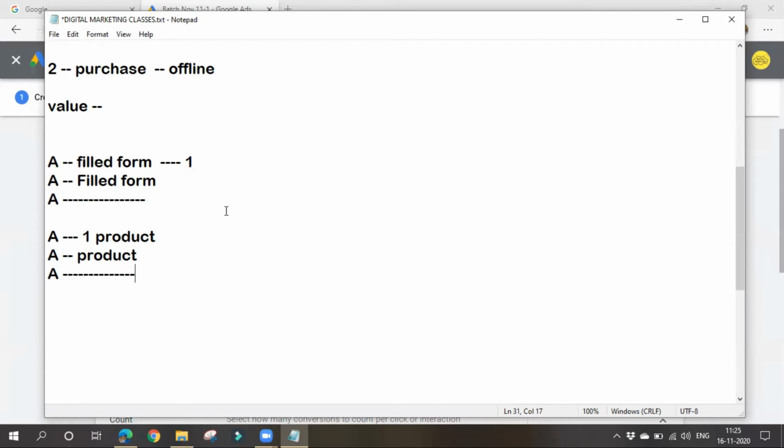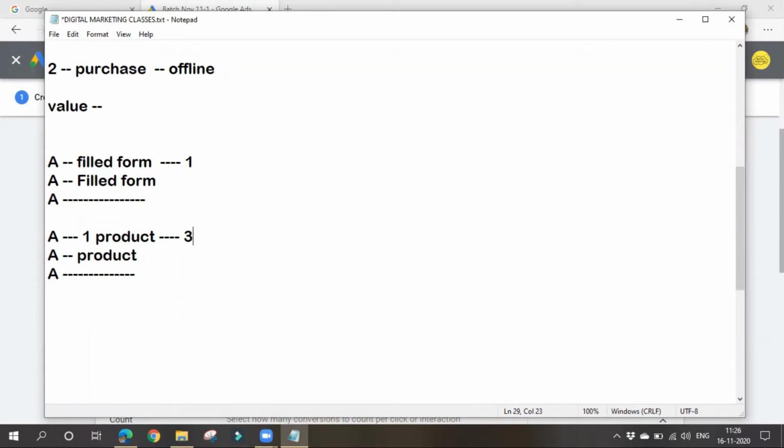Three, ma'am. Three. Yes, three conversions. Why? Because the values differ. Here the matter is how many products they are purchasing. It is not a matter of whether he is the same person or a different person. Like this, the values will differ based on your requirement, your website, and your conversion type.